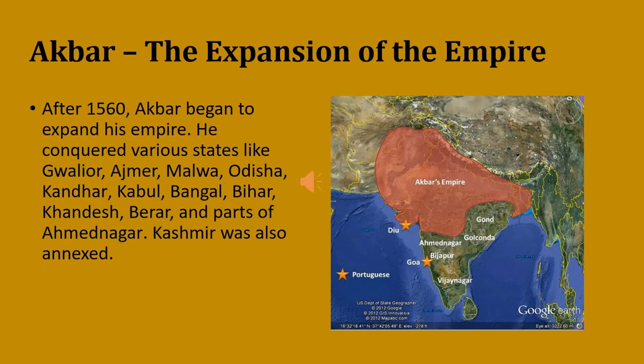Let us read about the expansion of Akbar's empire. After 1560, Akbar began to expand his empire. He conquered various states like Gwalior, Ajmer, Malwa, Odisha, Kandhar, Kabul, Bengal, Bihar, Khandesh, Berar and parts of Ahmednagar. Kashmir was also annexed.